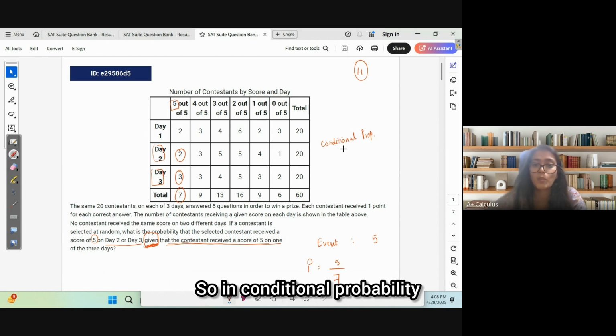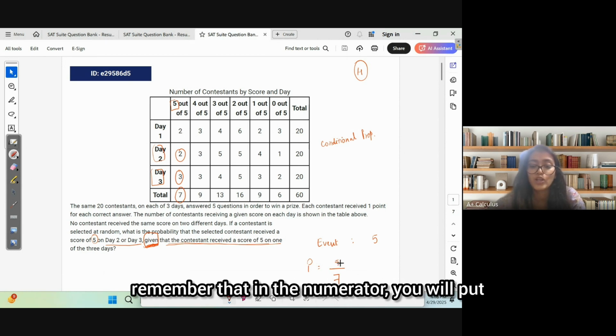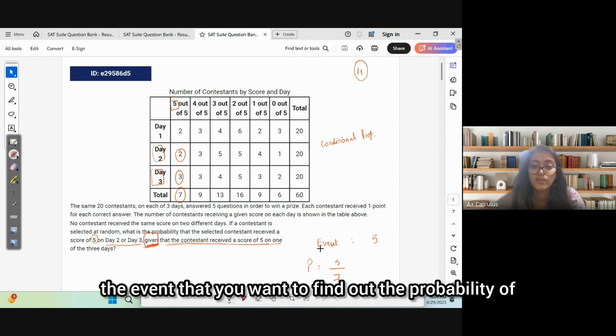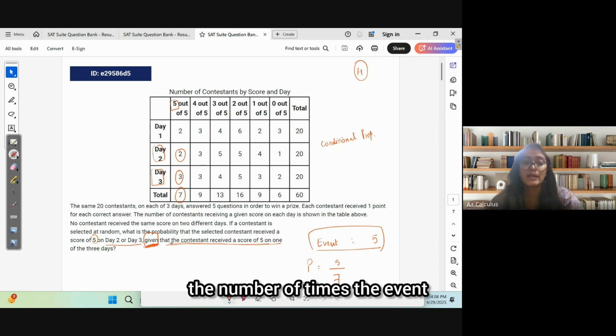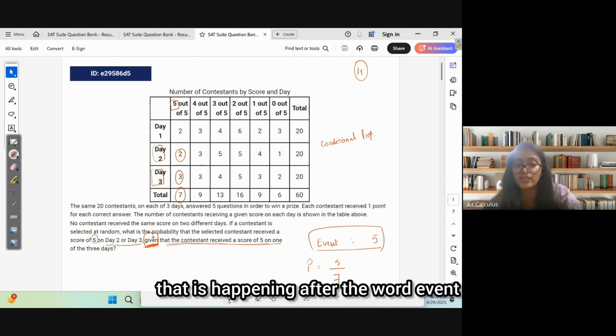So in conditional probability, remember that in the numerator, you will put the event that you want to find the probability of. And in the denominator, you will write the number of times the event that is happening after the word given.